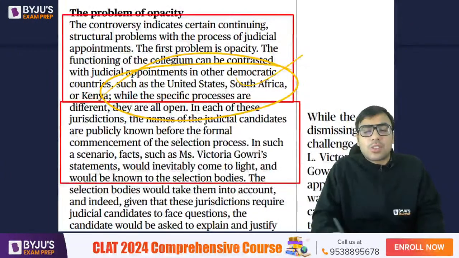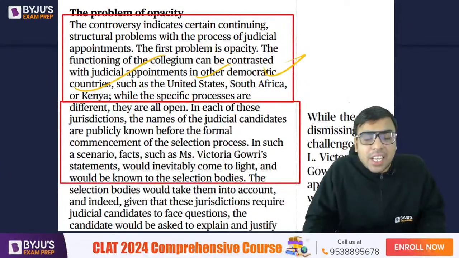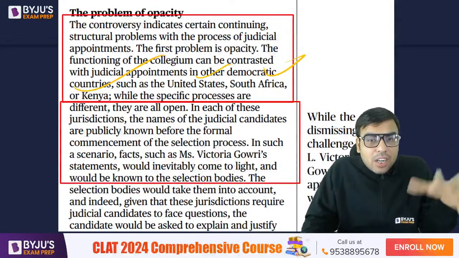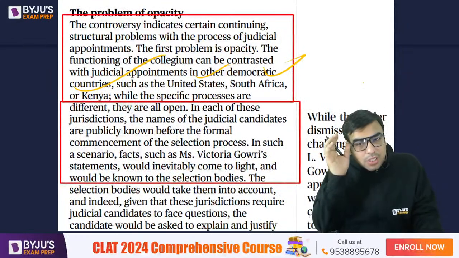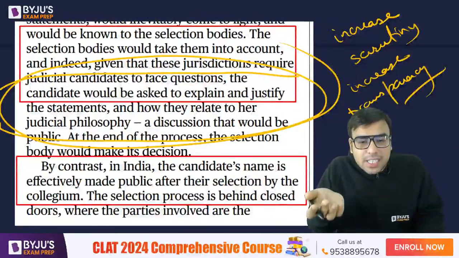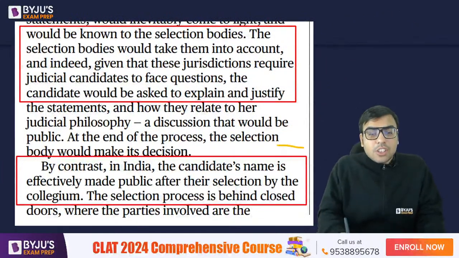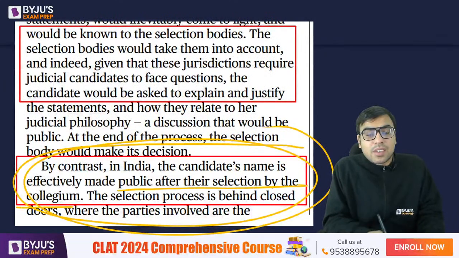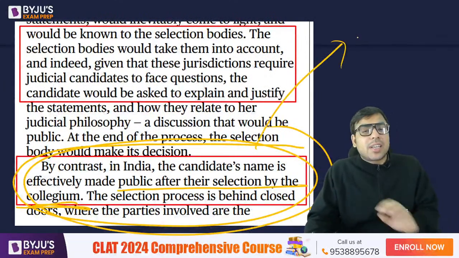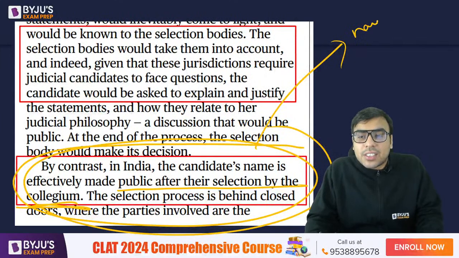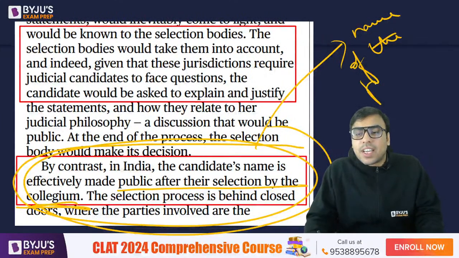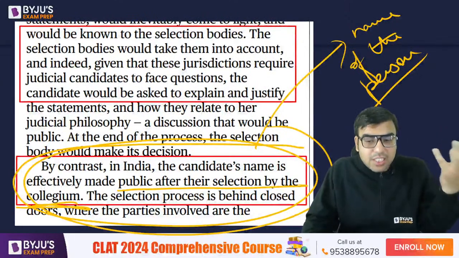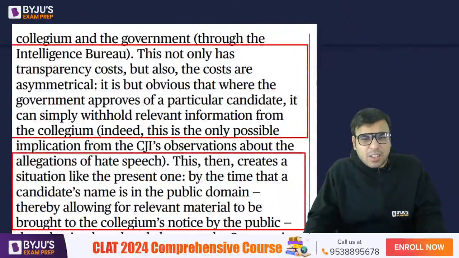So according to the author, in USA, in South Africa, in Kenya, when a judge is appointed, there is more transparency. People are aware of the background of the judge and the process of appointment. It is more transparent. That is what the author has said. By contrast, in India, the candidate's name is effectively made public after the selection by the collegium. See, in India, only after the collegium has finally recommended it, the name of the person is made public. But he is saying that is not the case in other countries. So there is more transparency.